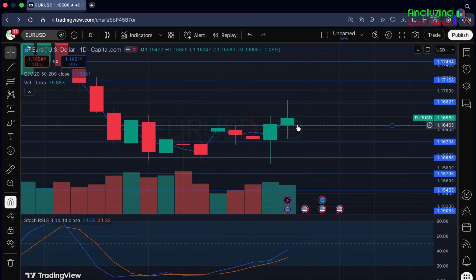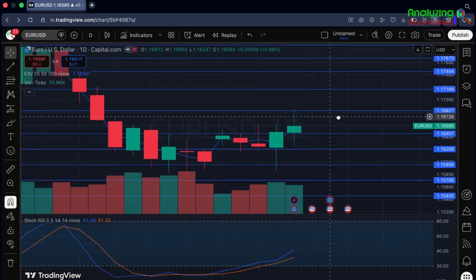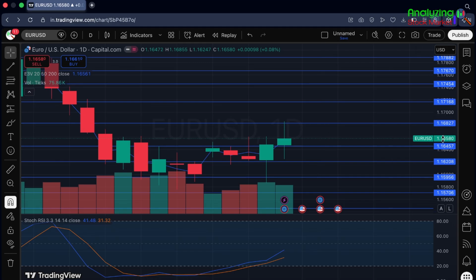So here, this is the 1-day chart. In this 1-day chart, we can see some important support and resistance zones are already marked. So currently we don't need to mark any new levels.